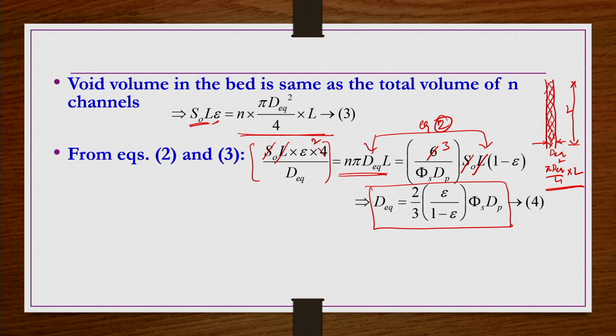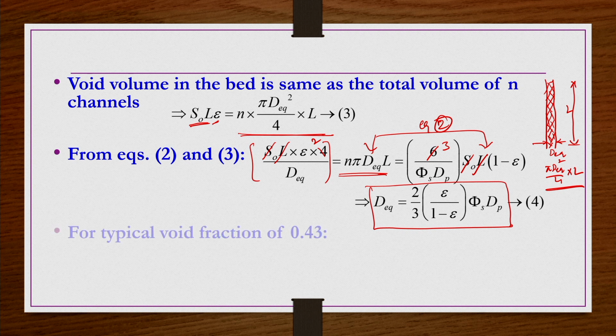dp is the volume equivalent diameter of the irregular particle that has been used for the packing of the column. d equivalent is the diameter of the capillary, and there are n such capillaries forming a kind of bunch, so as to have the same characteristics as the packed bed in terms of the voidage epsilon and the surface area to volume ratio.